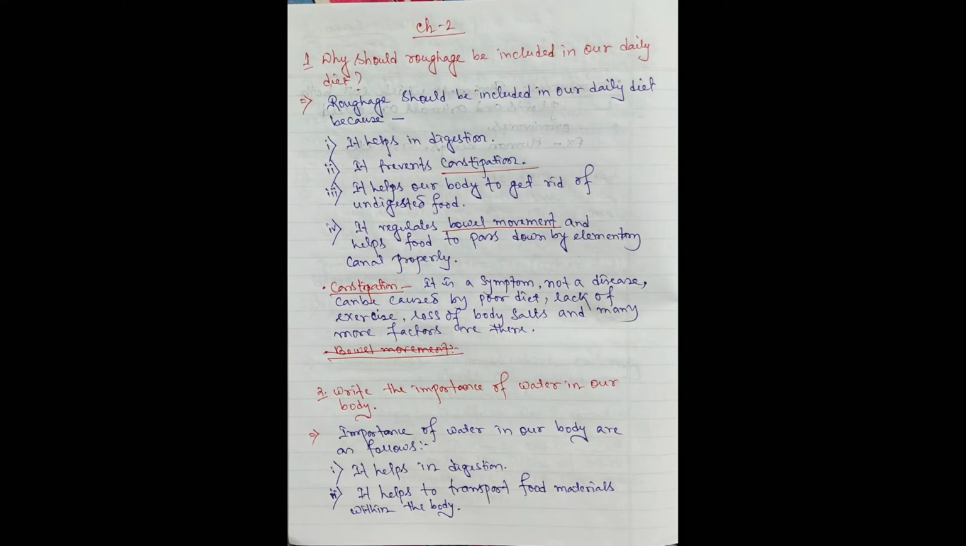Question number 1. Why should roughage be included in our daily diet? So the answer is roughage should be included in our daily diet because number 1, it helps in digestion. 2, it prevents constipation. 3, it helps our body to get rid of undigested food. And 4, it regulates bowel movement and helps food to pass down the alimentary canal properly.